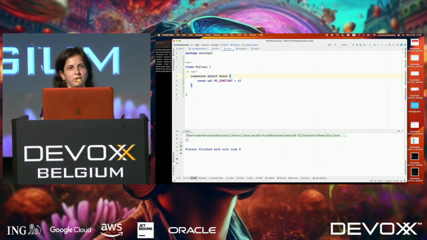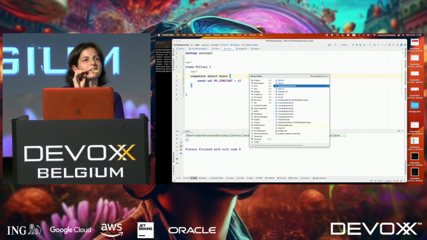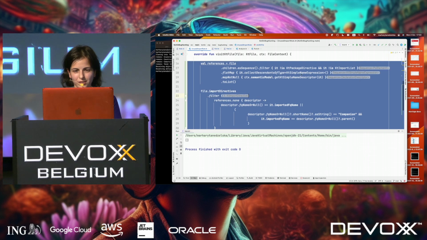Maybe raise your hands if you ever use this feature. I have no idea why they need it, but yeah. Just to make static analysis, people suffer. What? You can have only one companion object anyway, right? Yeah.